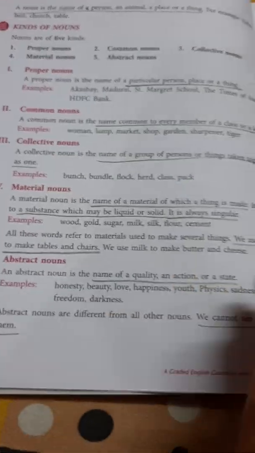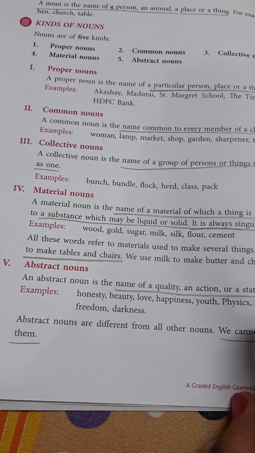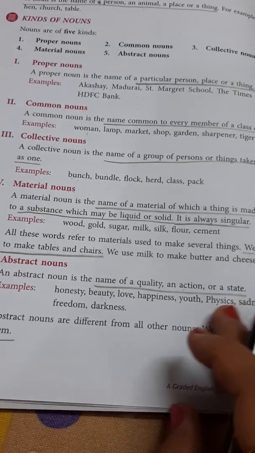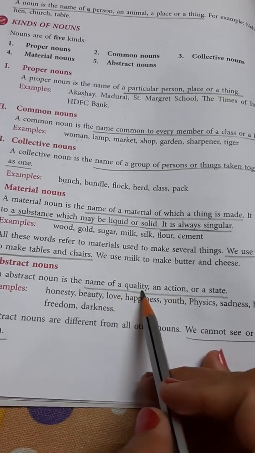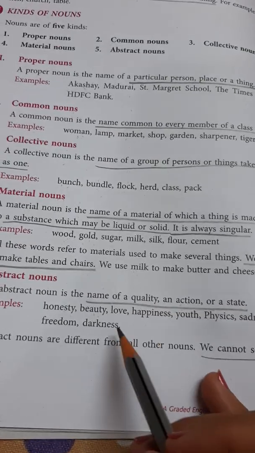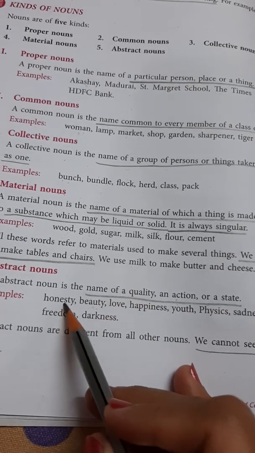Now come to the last type of nouns. The last type of nouns are abstract nouns. What are abstract nouns? Abstract nouns are those nouns in which we include the name of a quality, an action, or a state. Means in which we are defining the quality of a person. For example, honesty.